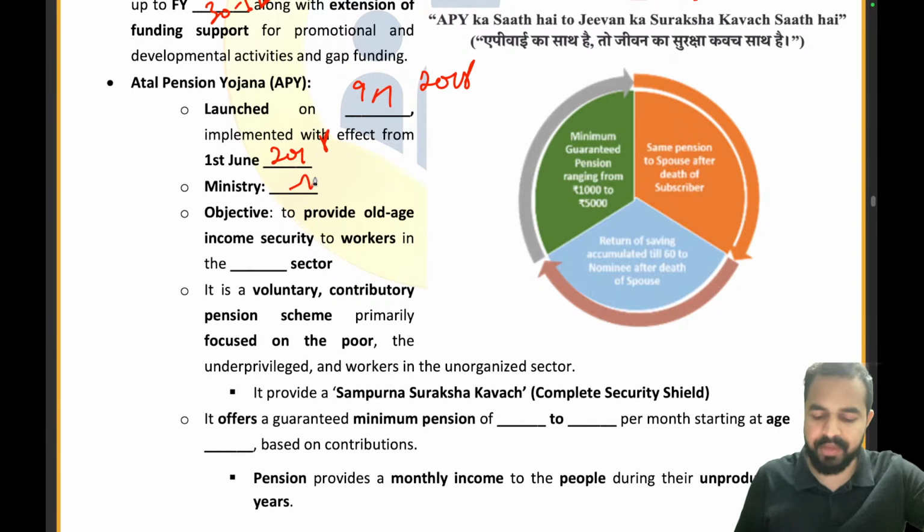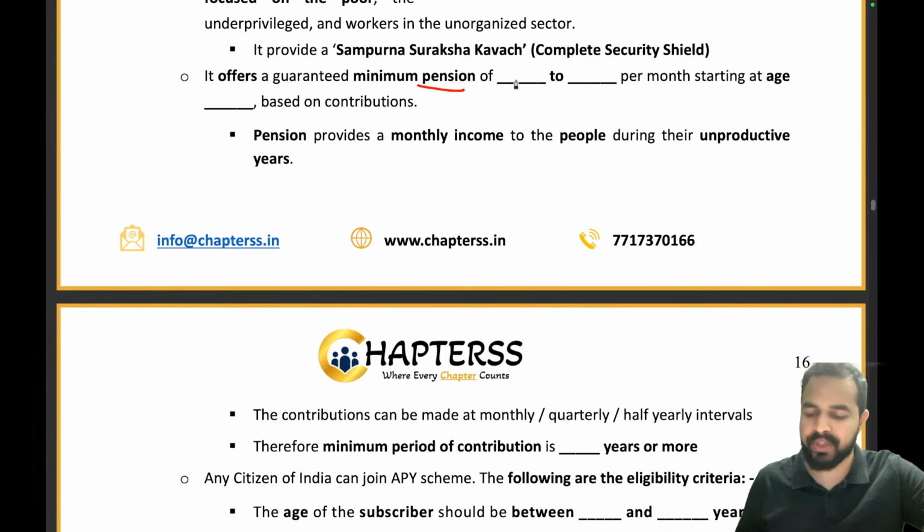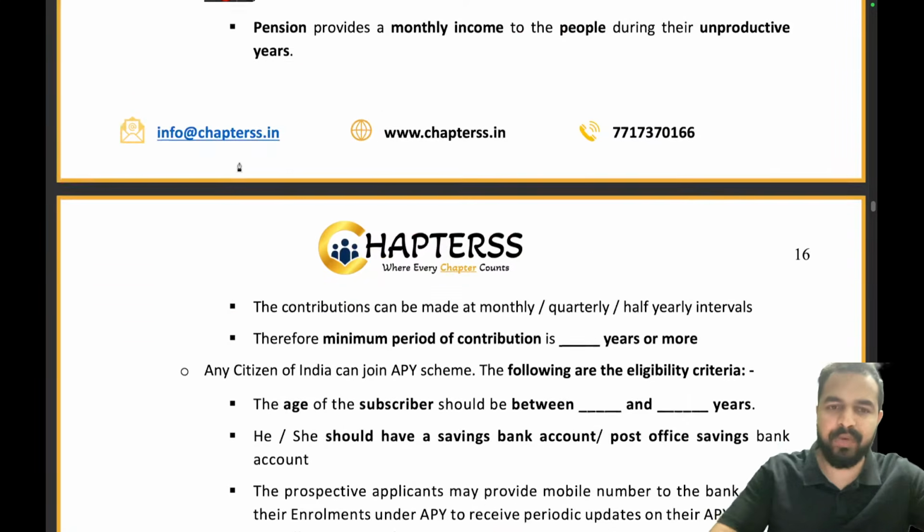What is the name of the ministry? Ministry of Finance. The objective is basically to provide old age income security to workers in the unorganized sector. Absolutely well done. Speed up, my dear friends. It offers a guaranteed minimum pension of which amount to which amount? 1,000 to 5,000. Absolutely right. At which age? 60 years of age. Absolutely right. Let's move on to the next part.